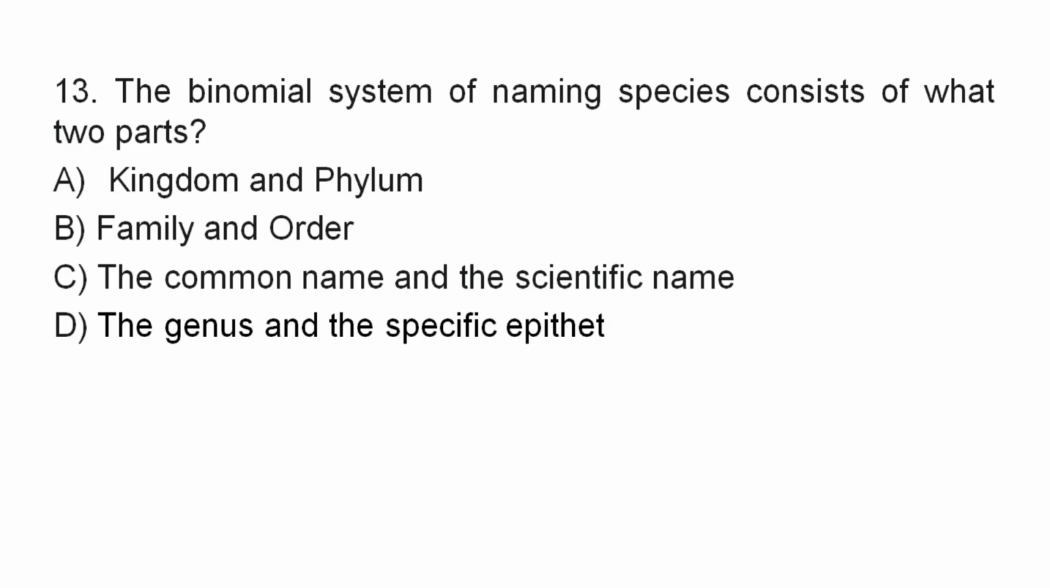Is that kingdom and phylum? Is that family and order? Is that common name and scientific name? Is that the genus and the specific epithet? Good. The correct answer is D. The binomial system of naming species consists of the genus and the specific epithet. So the correct answer is D.